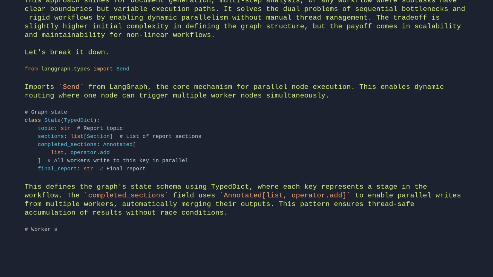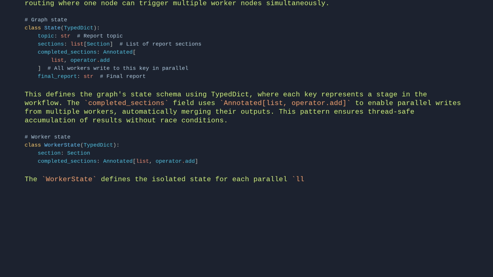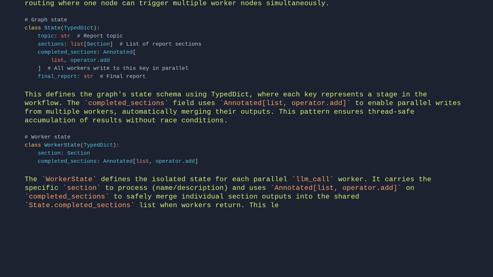# Worker state. class WorkerState(TypedDict): section: Section. completed_sections: Annotated[list, operator.add]. The worker state defines the isolated state for each parallel LLM call worker. It carries the specific section to process, name and description, and uses Annotated[list, operator.add] on completed_sections to safely merge individual section outputs into the shared state completed_sections list when workers return. This lets each worker append its generated content without overwriting others.